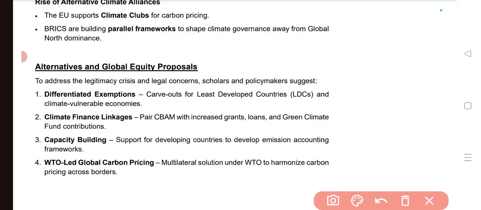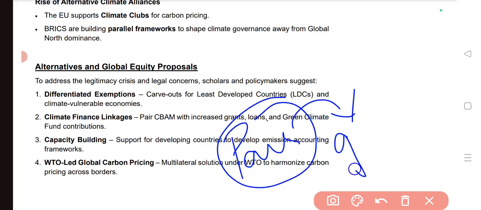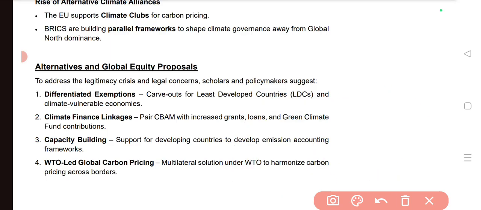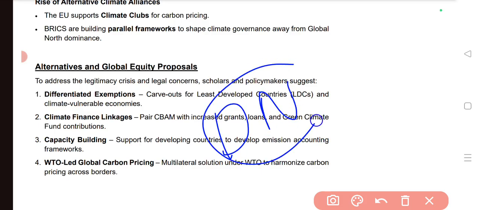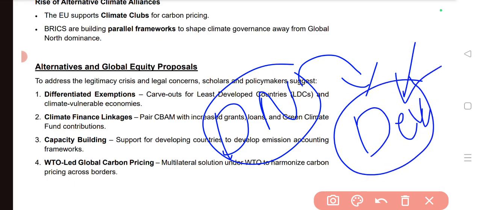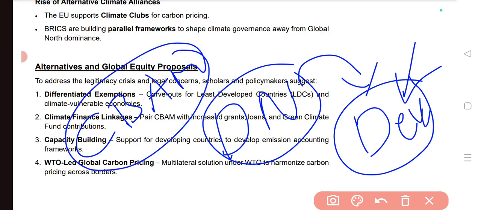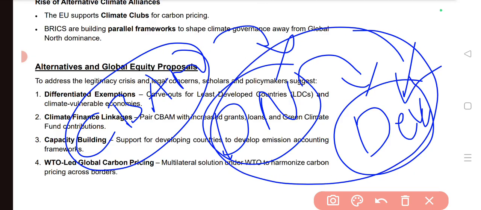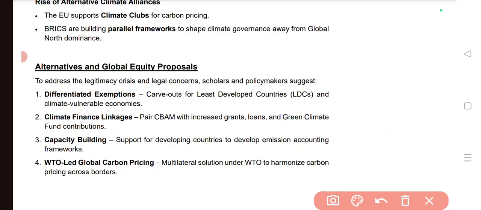Climate finance linkages should be there. So we have to pair the CBAM mechanism with increased grants, increased loans, and increased green climate contributions from the developed nations. What I have told, developed nations need to provide certain kinds of loans, grants, and other financial support to the developing nations, right, in order to adapt to the conditions of a green economy. So CBAM mechanisms need to be linked to this. Only if these mechanisms are properly implemented, CBAM needs to be imposed. So these kinds of obligations need to be brought in.